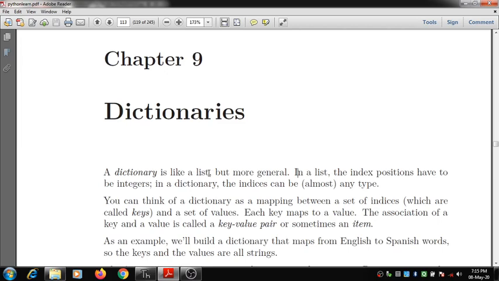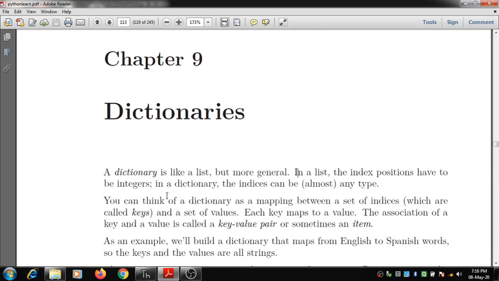Dictionary is similar to a list, but in a list the index positions have to be of type integer, but in a dictionary the index value can be almost any type. To access any element inside a list, we use the index value, and that index value accesses the element present inside the list. But in a dictionary the index value can be almost any type. That concept we will understand when we execute the programs and see.